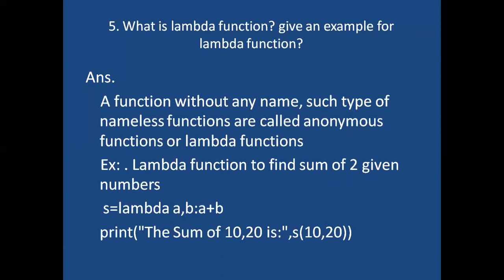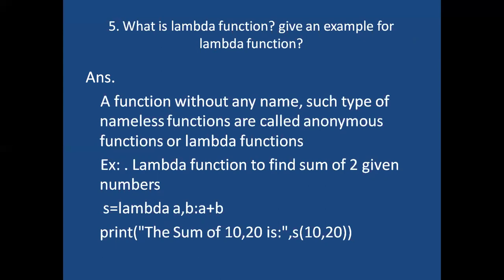For normal functions, we give a function name, but sometimes we can write a function without having any name. Such nameless functions are called anonymous functions or lambda functions.